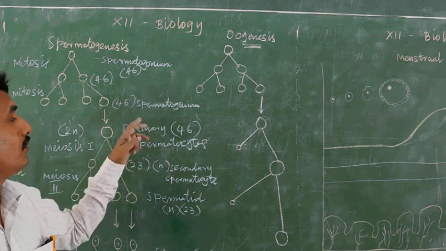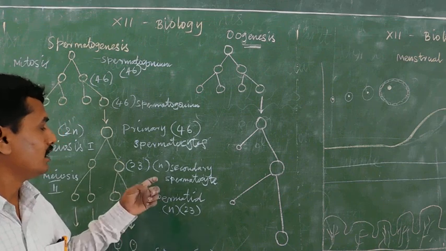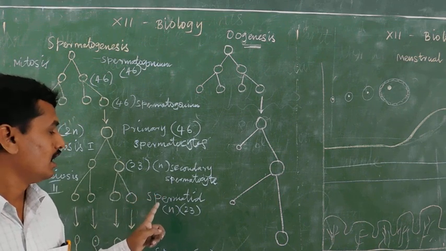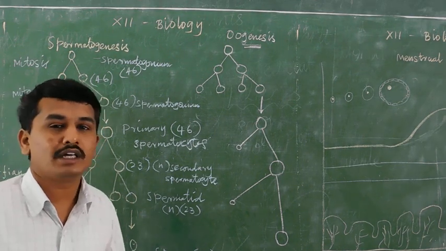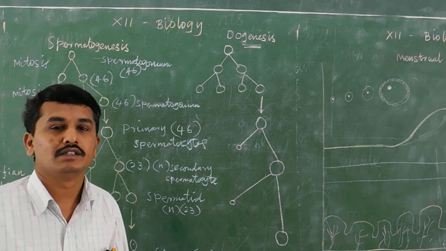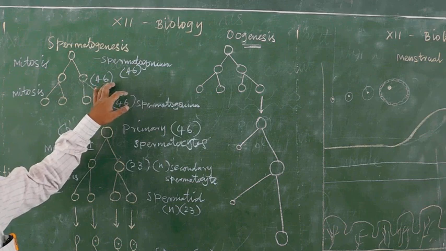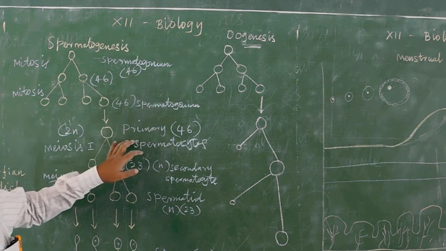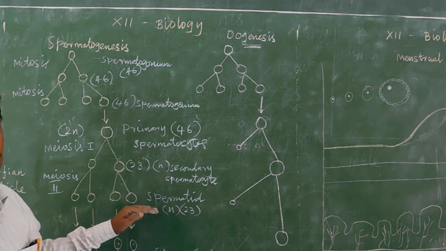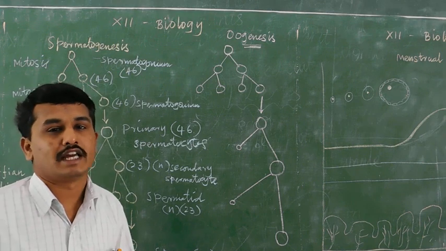Chromosome number of spermatogonium is 46. Chromosome number of primary spermatocytes is 46. Chromosome number of secondary spermatocytes is 23, and the spermatid chromosome number is 23. And the sperm chromosome number is 23. Okay, spermatogonium and primary spermatocytes have 46, while secondary spermatocytes and spermatozoa, that is sperm, are haploid with 23.